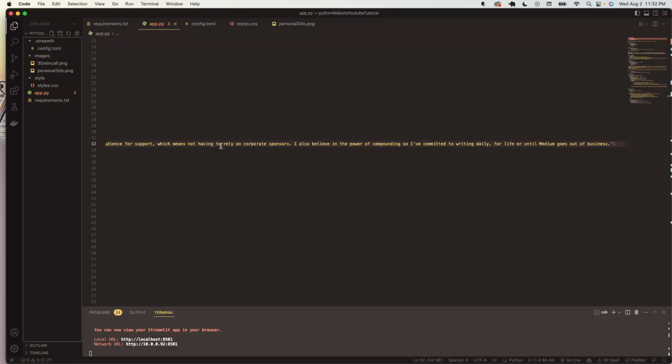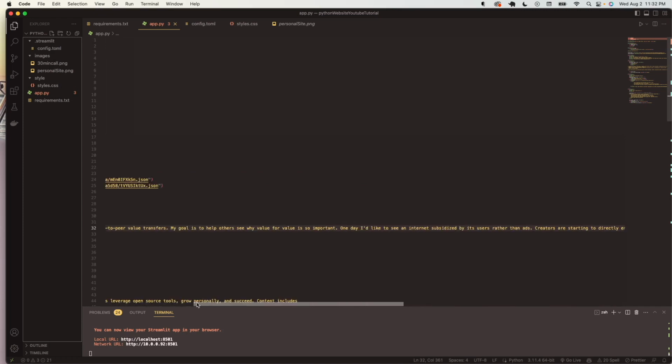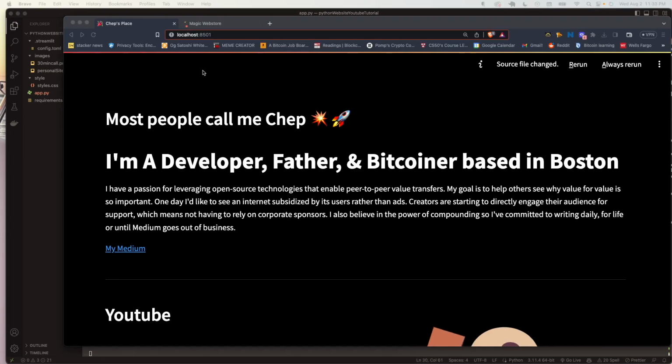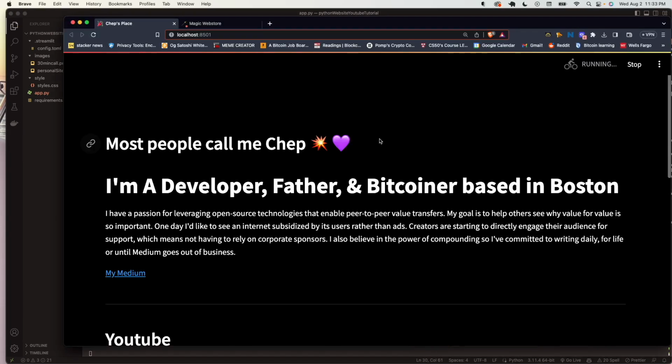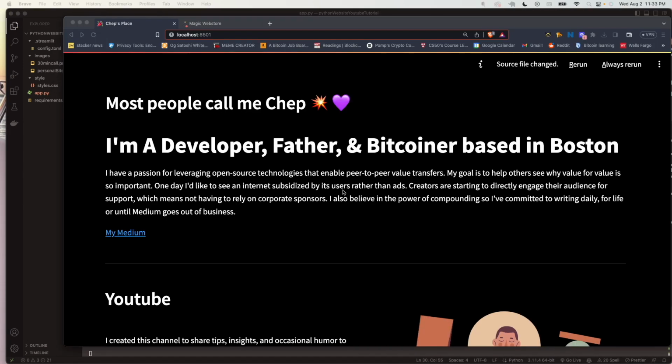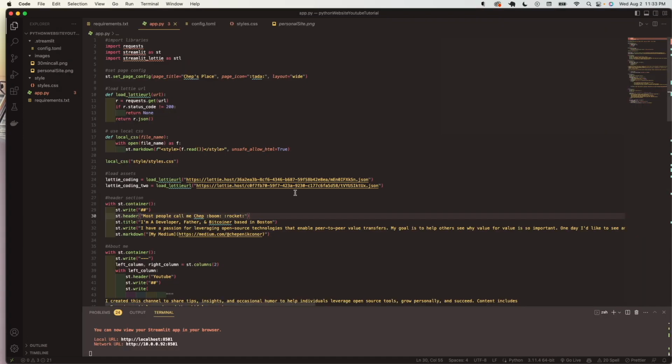That looks good. And also I'll show you guys at the top here, you can change emojis. So where do I have it? Yeah, boom, rocket. I could do purple heart. Could be wrong. Let's see. Yeah, look, that works. So I'm going to change that back to the rocket, but you get the idea. You can change the emoji to various things.